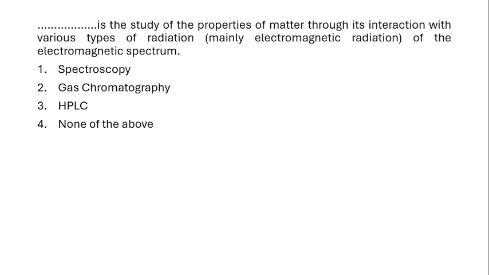which is the study of properties of the matter through its interaction with various types of radiation means the answer is spectroscopy. Because we know in gas chromatography, gaseous components are separated based on the affinity and size, and in HPLC, the liquid components are separated. Here, it is mainly based on its affinity and size, and also the interaction with the column. But spectroscopy is based on the type of radiation, and it also depends upon the interaction of the particular matter with the radiation.